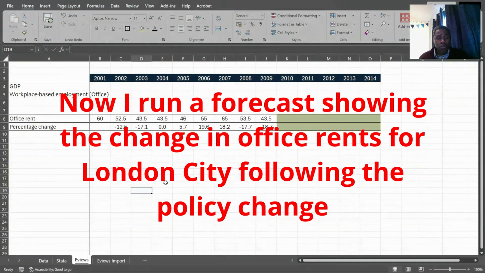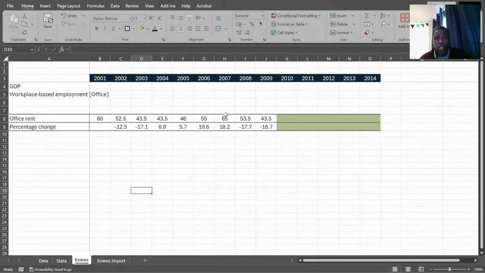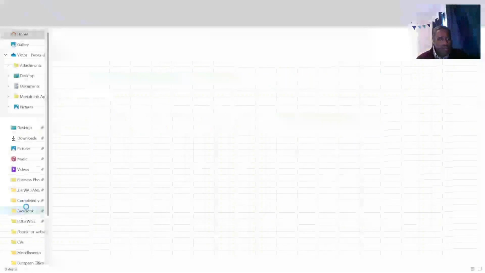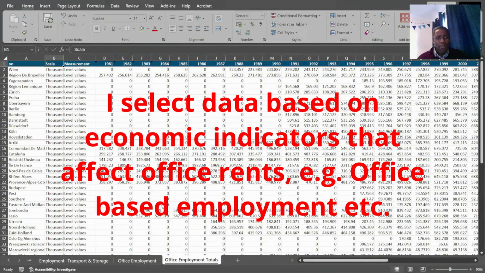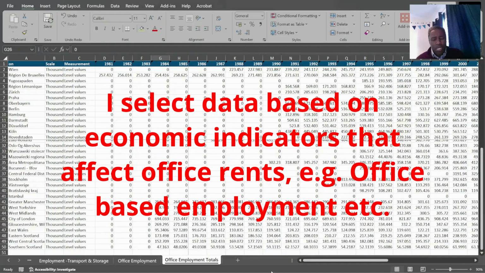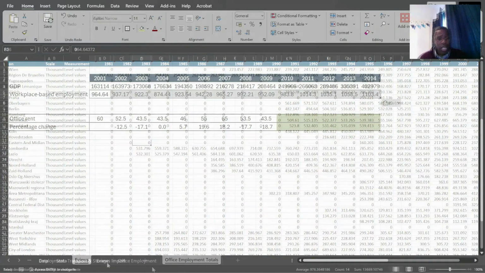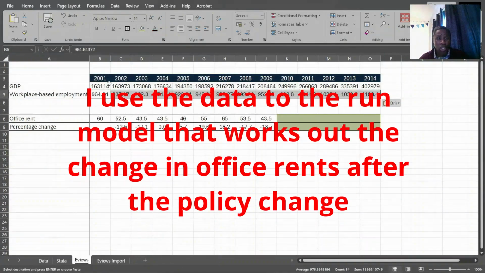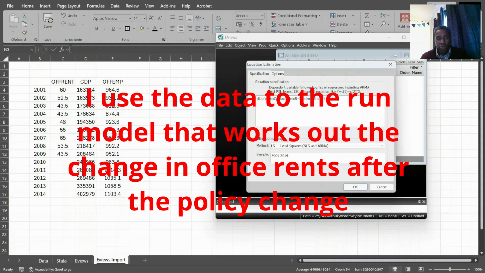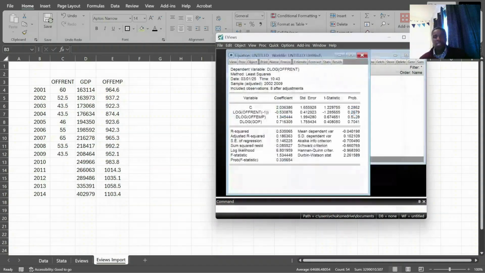So I'm now going to complement our difference-in-differences analysis with econometric forecasting. And what I'm trying to do here is to forecast the office rents from 2010 onwards. So let me just go in very quickly and grab the data. So what we have here are our data providers, GDP data, office-based employment data, retail spending data, that type of thing. I'm now going to import this into a system called EViews, in the log of GDP. And this gives us our model.